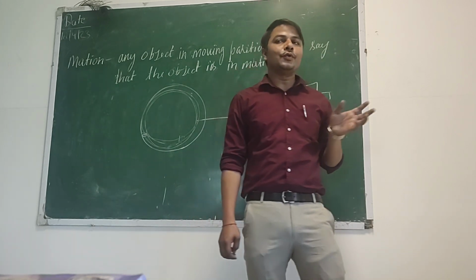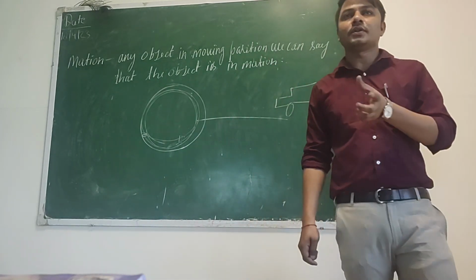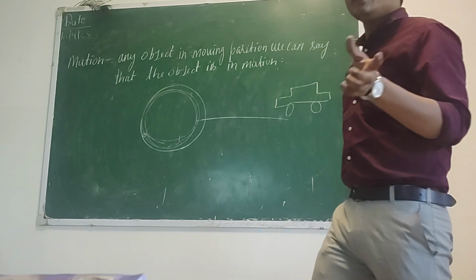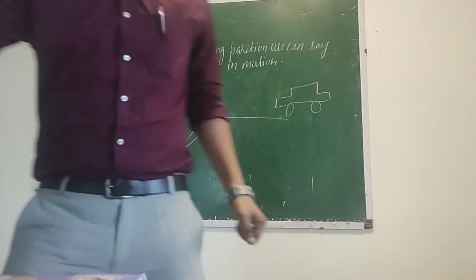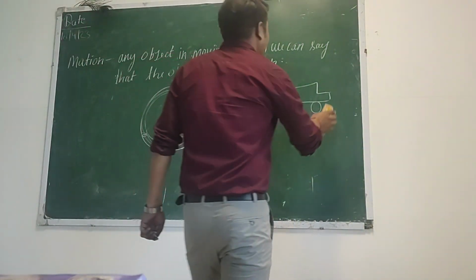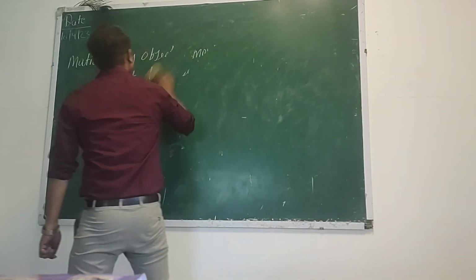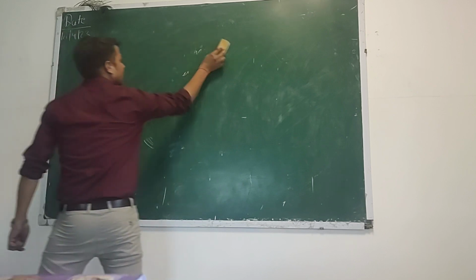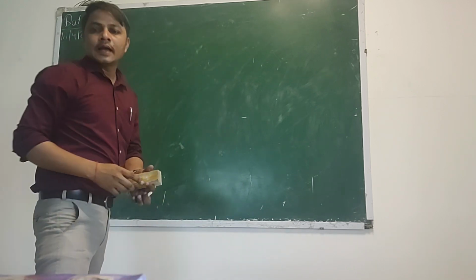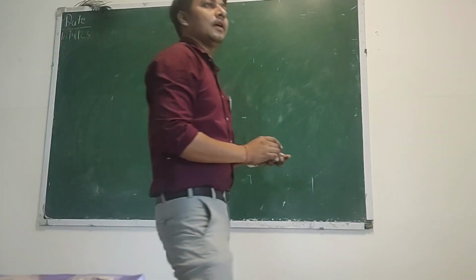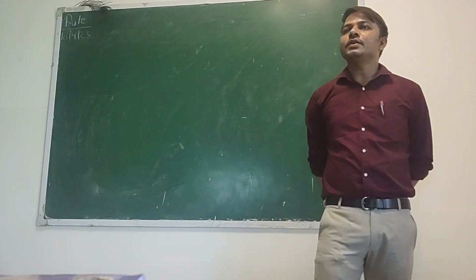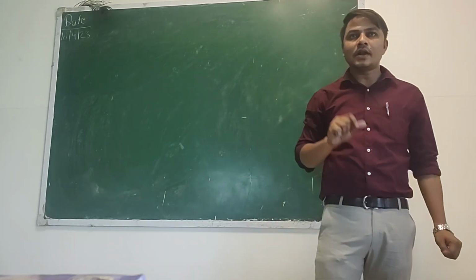In that pendulum you can see the to and fro motion. Okay, in motion we have some different phenomena also. We can see the motion, the moving object basically known as the motion.